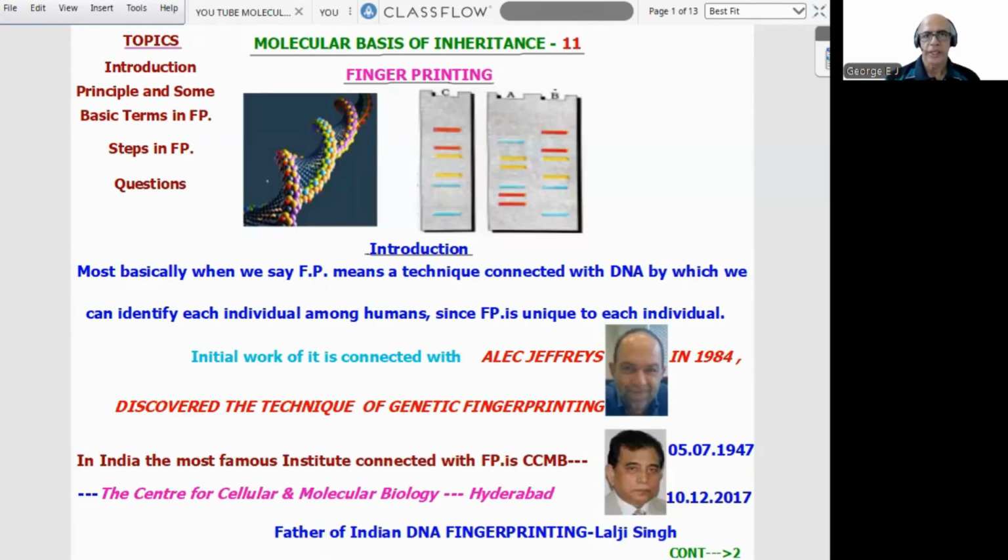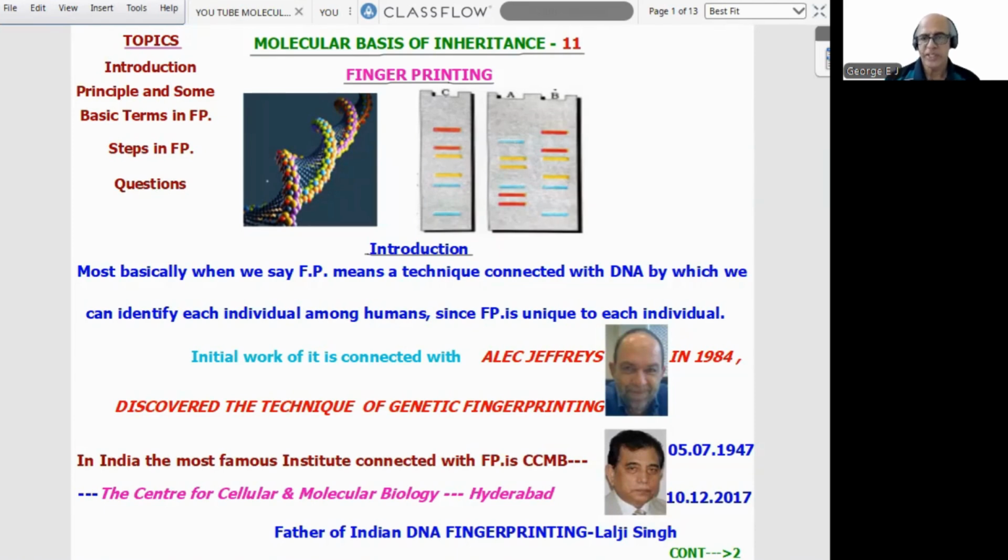Molecular basis of inheritance, 11th one, last one. Which topics will we be discussing in this episode? One, as usual, introduction. Then principle and some basic terms in connection with fingerprinting. Then some basic steps in fingerprinting. Then as usual, 5 theory questions and 5 NEET model questions with the key. So we can proceed with the introduction.